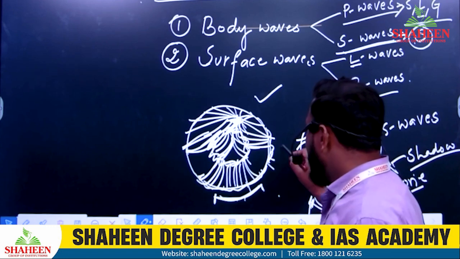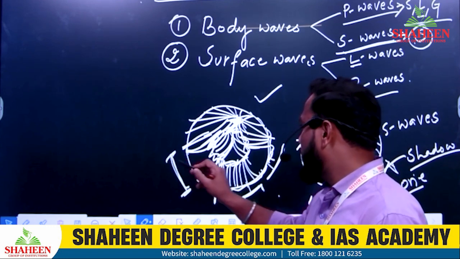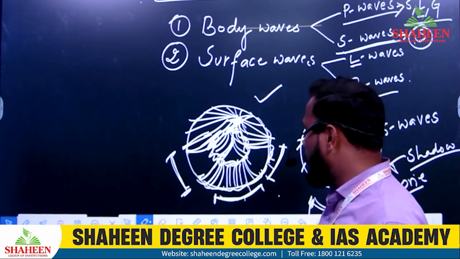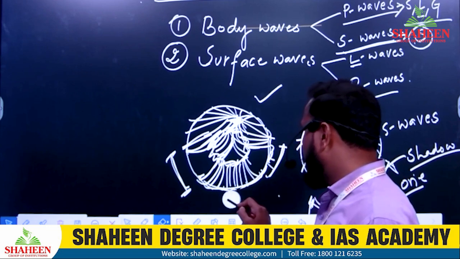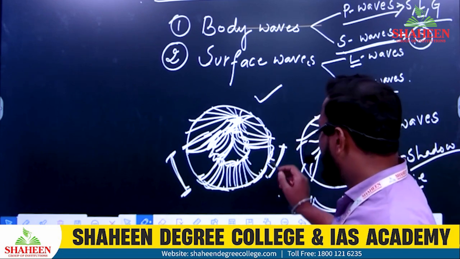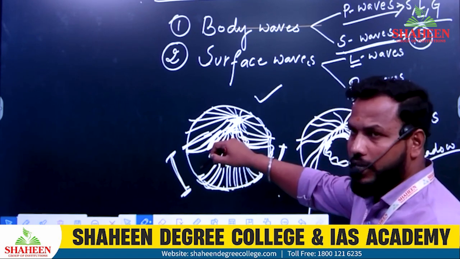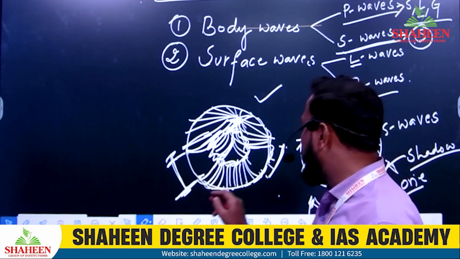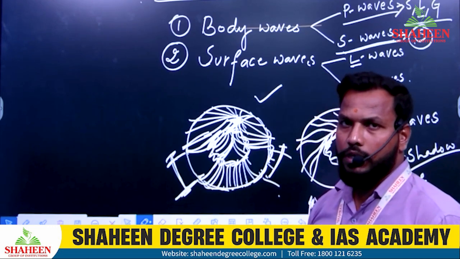So here this area and this area and this area is called as, not this, okay, not this. This is only with respect to secondary waves. So this area where this entire area is empty, this entire area is empty. So this area is called as shadow zone of P waves, P wave shadow zone. Clear?